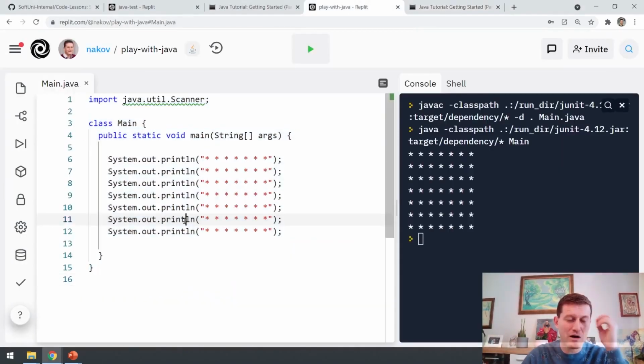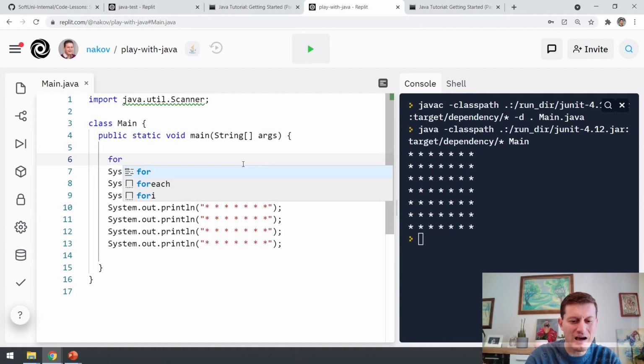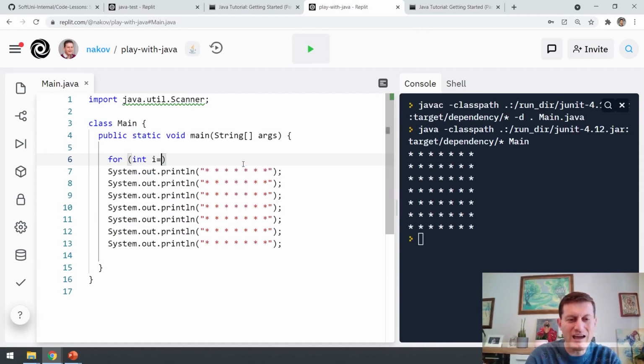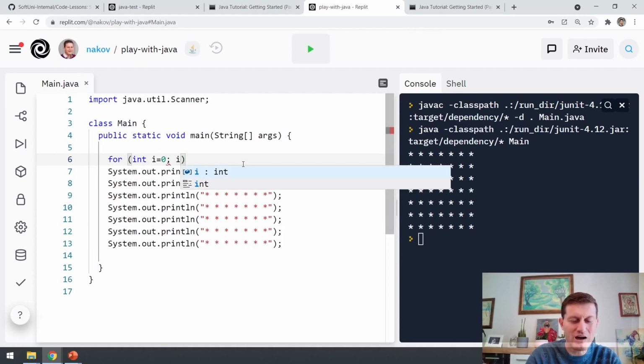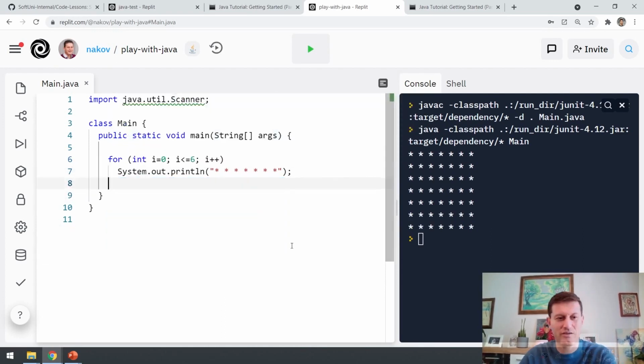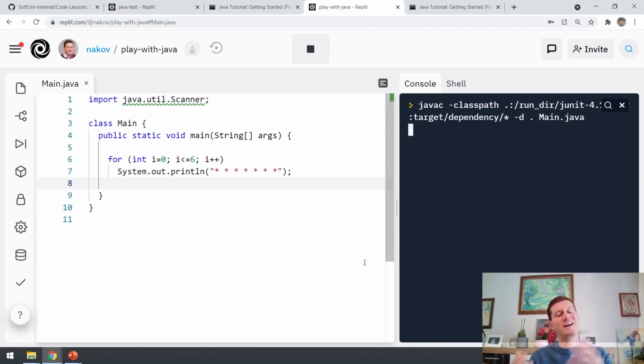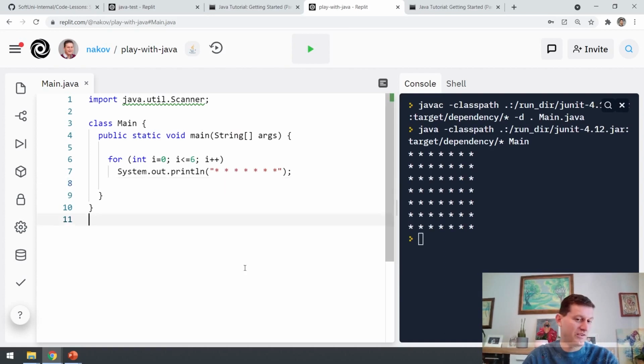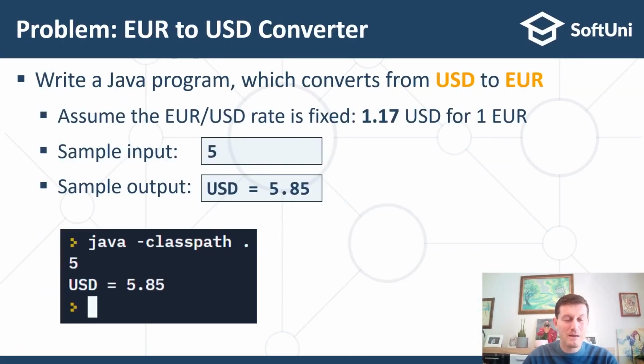We will learn more about loops later, but generally I can say for i starting from 0 until i reaches 6, i plus plus. At each iteration of this loop, please print this. Again, it's not necessary to understand now how loops work. I will explain them in another separate lesson, but the output will be the same and you can check it in the judge system.